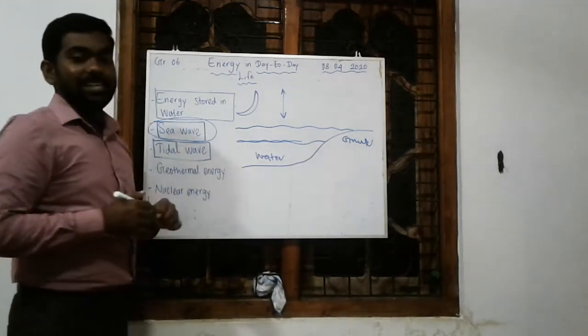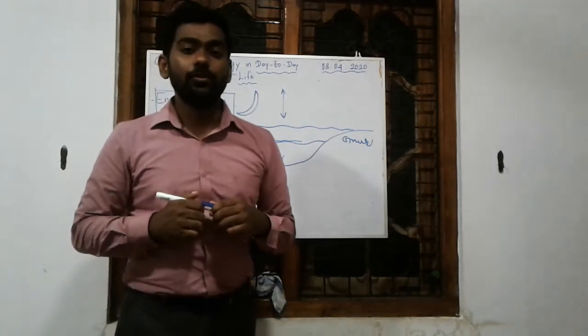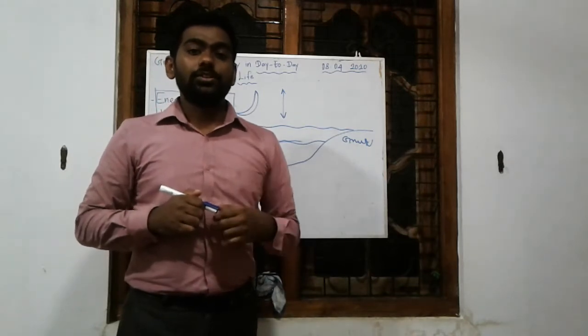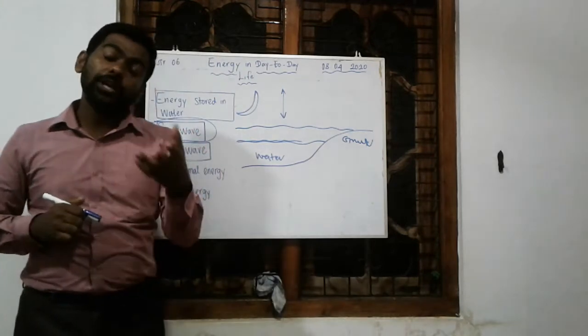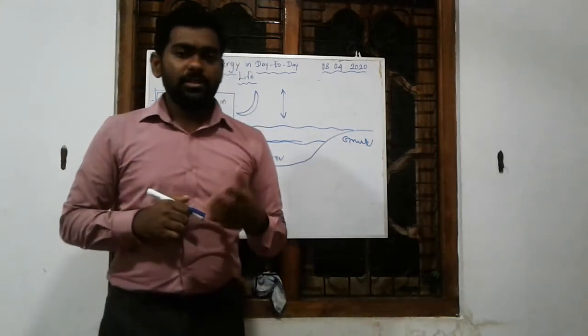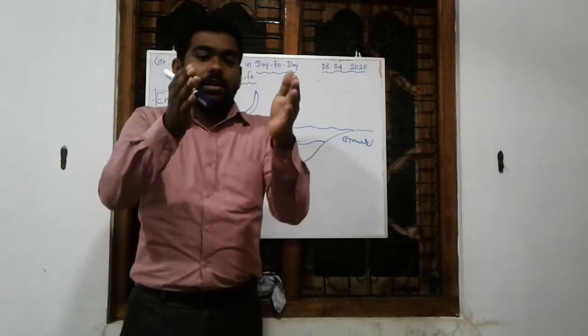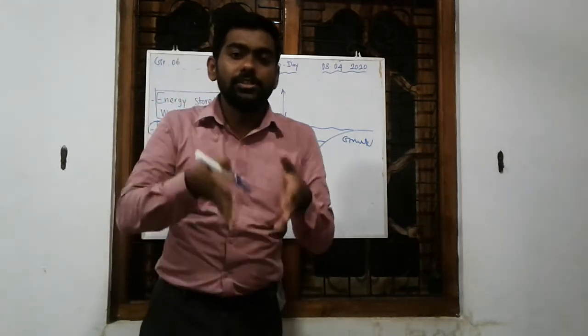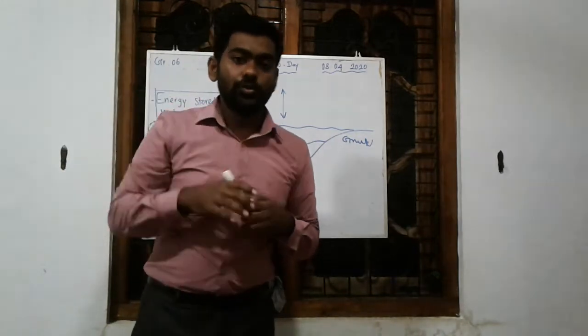Right, here, sea waves. Some countries are trying to convert the kinetic energy of sea waves into electricity. You can check your book, right? I think maybe in Denmark or Norway, they have kept something in rows in the sea, right?